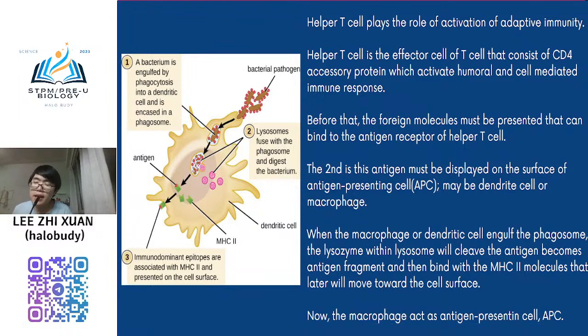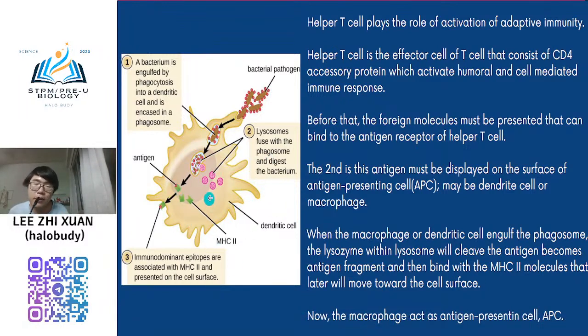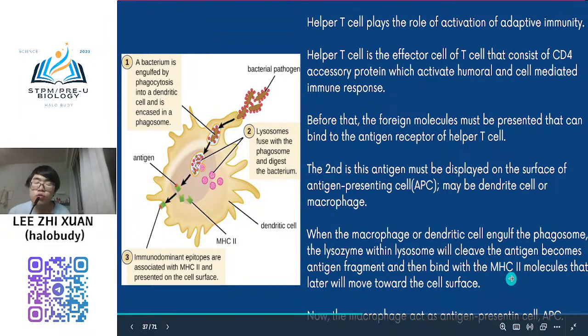I will explain it later in the topic of self and non-self. But for now, you need to know that macrophages undergo phagocytosis and then lyse the bacteria to produce antigen. This antigen will bind with MHC2.